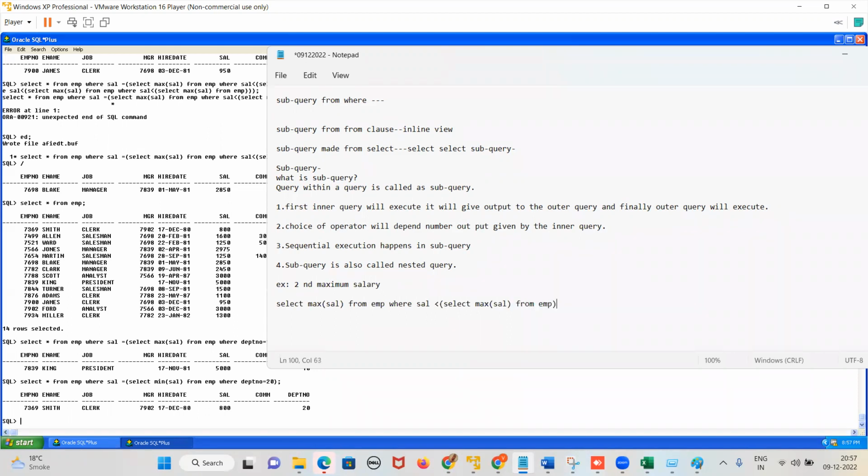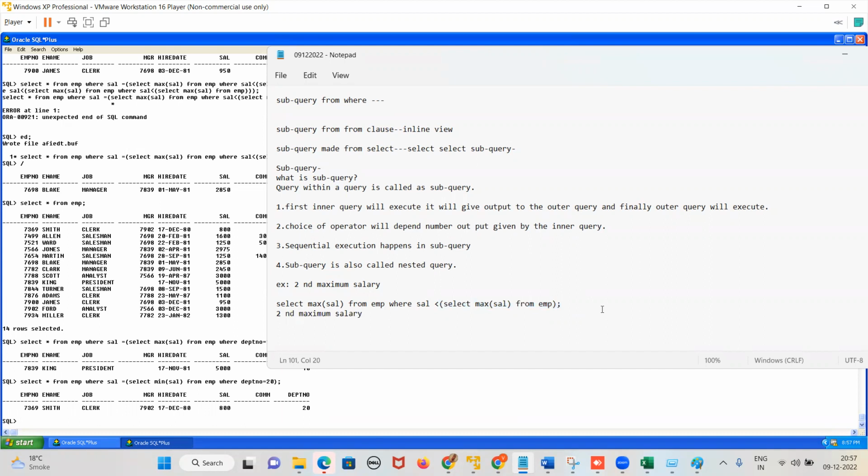What do you have to tell? First, the inner query will get executed. It will give the maximum value. Then it will go to the outer query and this outer query will execute. This will be the maximum, but less than the first maximum. So it will display the second maximum salary.